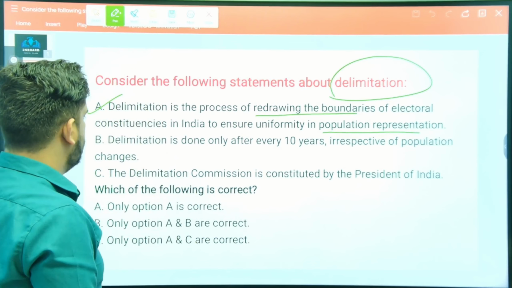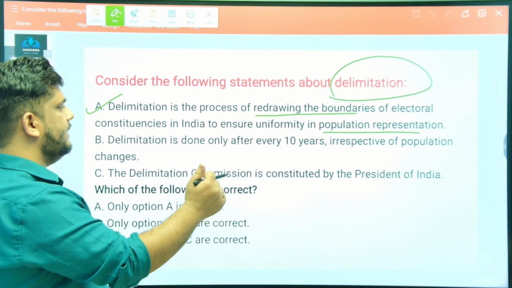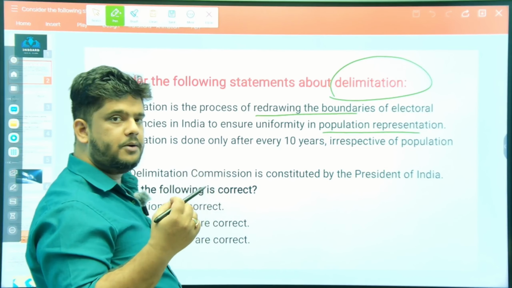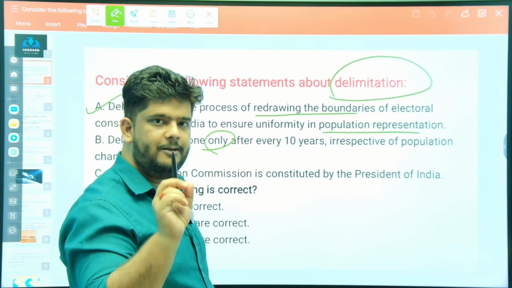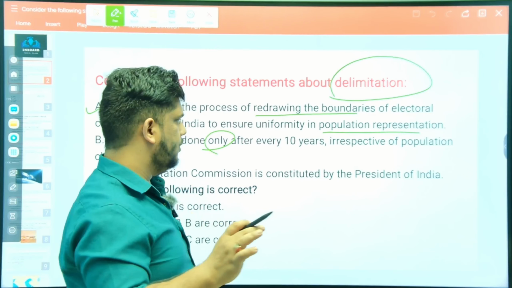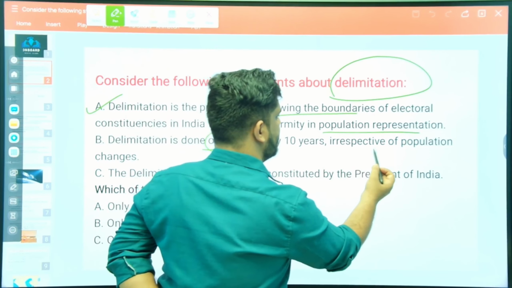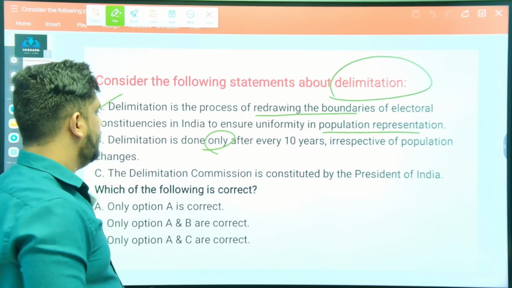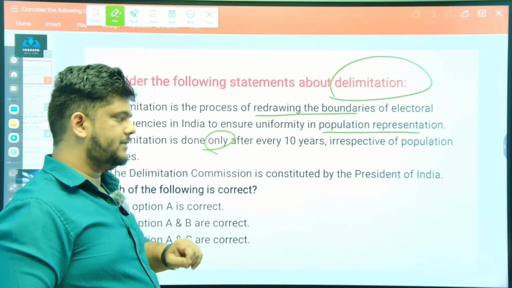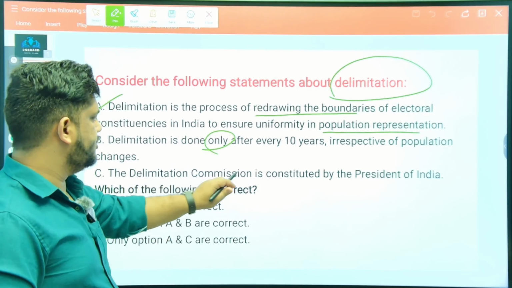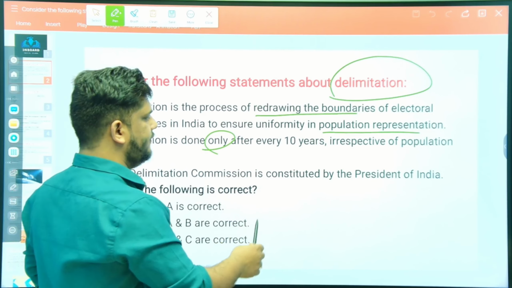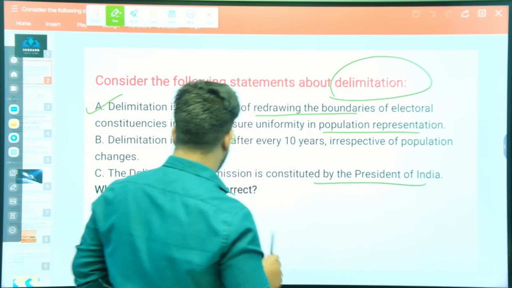Option B: delimitation is done only after 10 years, irrespective of population changes. Whenever you come across words like only, never, no, you need to be very mindful because the statement might be wrong. We'll just skip this statement and hold it for some time. We'll do option C: the Delimitation Commission is constituted by the President of India. This statement is absolutely correct.